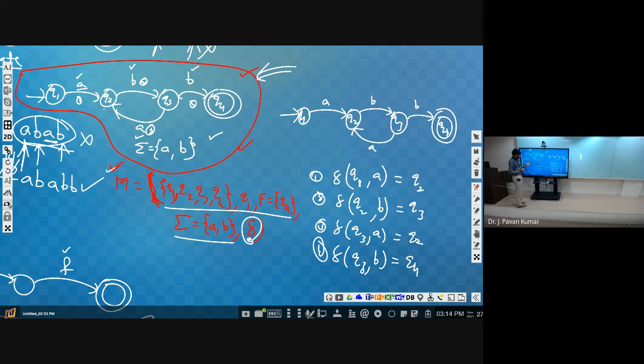So the machine definition will contain the set of states, the initial state, the final state, the input alphabet, then the transition function. Delta is called the transition function. Like this we will have 5 components in the machine definition, and this particular machine we call a finite state machine, FSM in short.